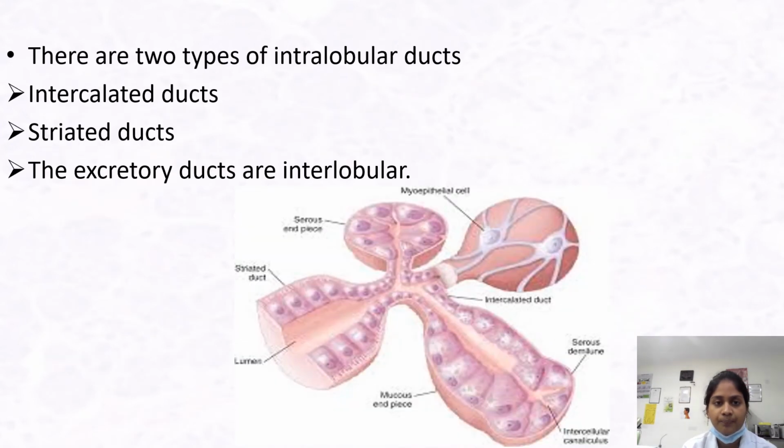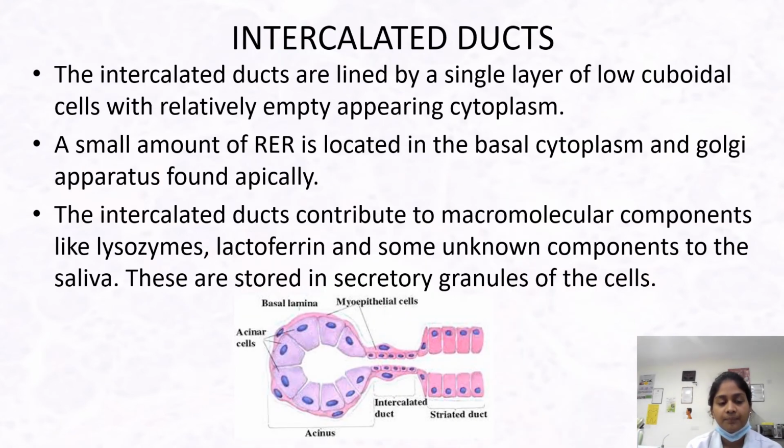The ductal system is named according to the location: within the lobule are the intralobular ducts, and some are interlobular within the connective tissue. There are two types of intralobular ducts. They are the intercalated ducts and striated ducts. The excretory ducts follow the intercalated ducts. The intercalated ducts are lined by a single layer of low cuboidal cells with relatively empty appearing cytoplasm.